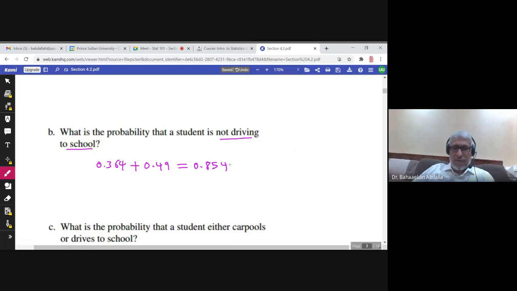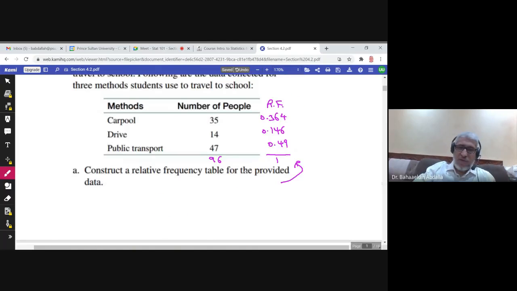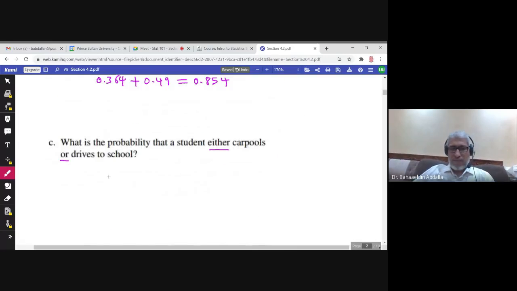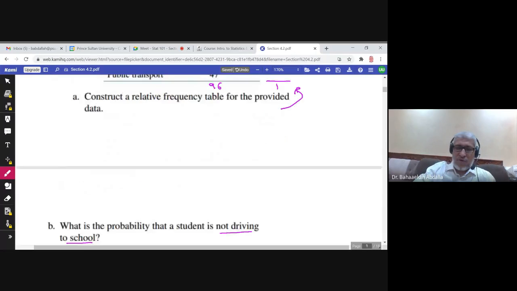Another part, what is the probability that a student either carpools or drives? Okay, carpools, what is the probability of him using carpool? 0.364 plus, or drives to school, 0.146.